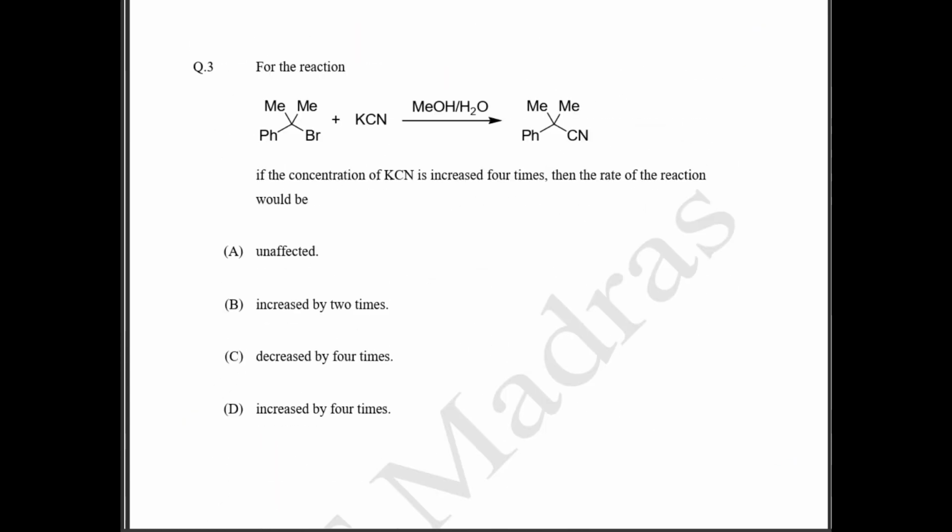Okay, for the reaction, they have given the reaction here. What they are doing is, the bromine is replaced by the cyanide group. What they are asking is, if the concentration of KCN is increased 4 times, then the rate of the reaction would be? So they are asking if the concentration of the nucleophile is increased. This is going to be your nucleophile. What is going to happen if you increase the nucleophile concentration?